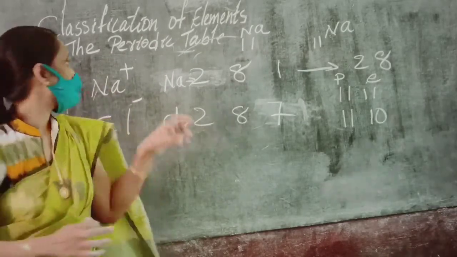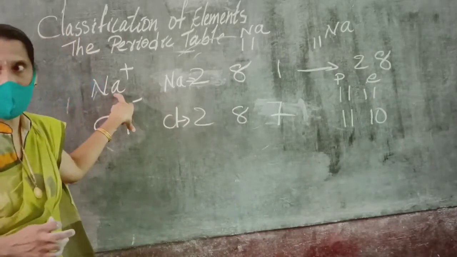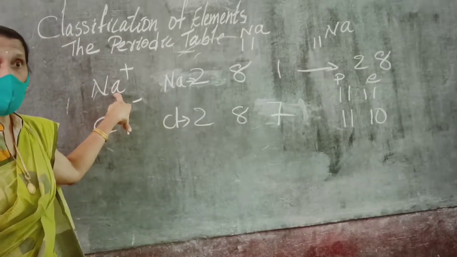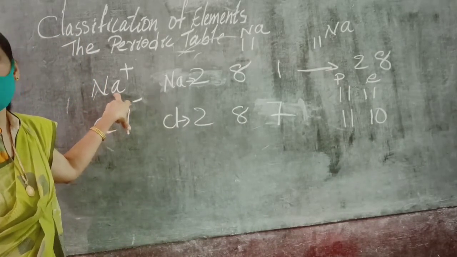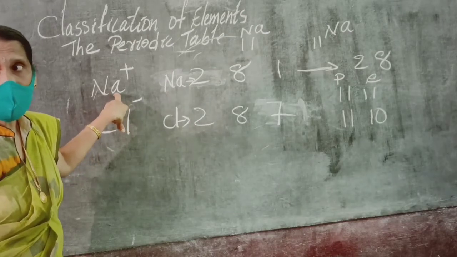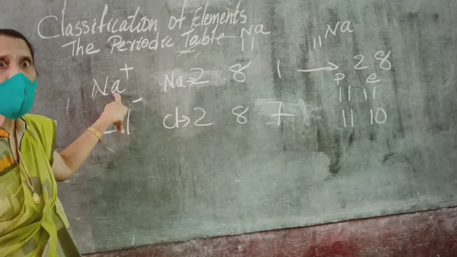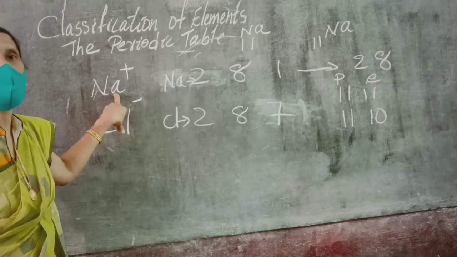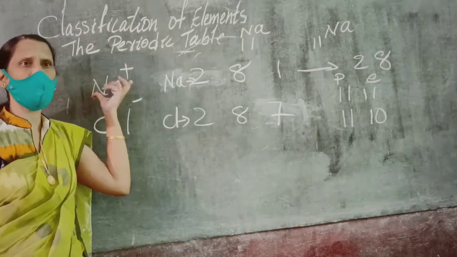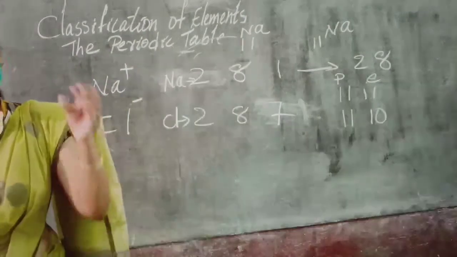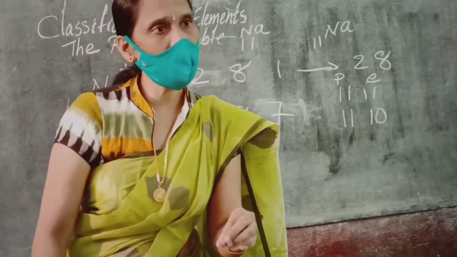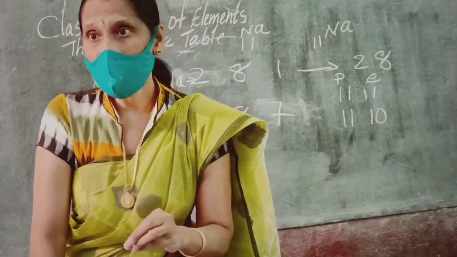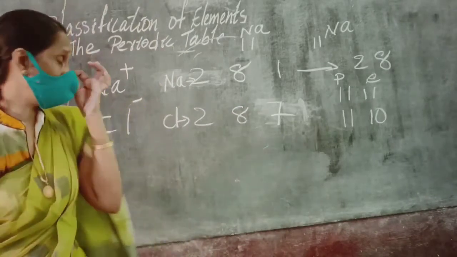So when it becomes a sodium ion, compared to the neutral atom of sodium, its size will decrease. Positive ions are always smaller in size compared to the neutral atom.